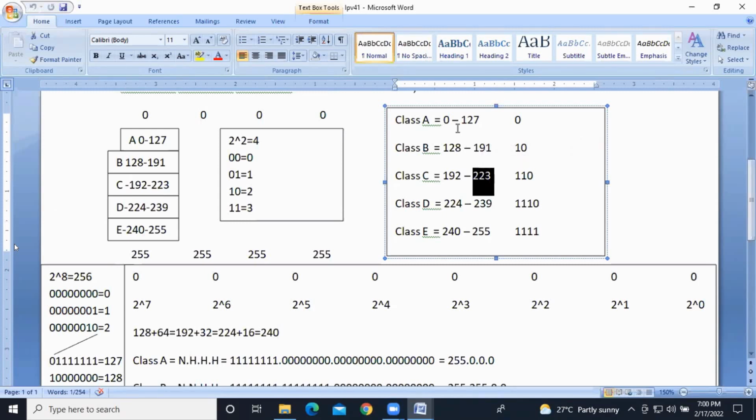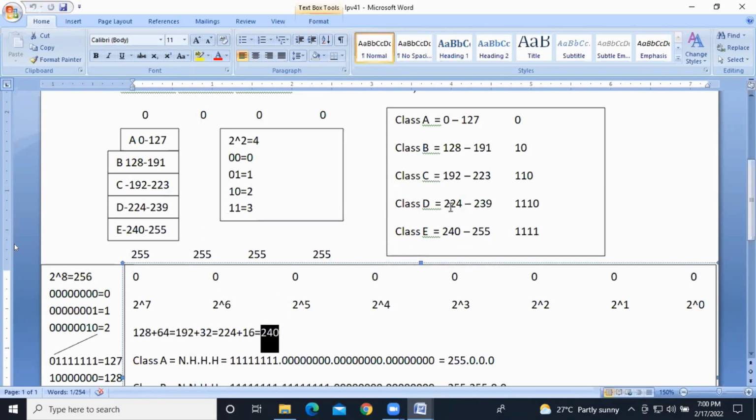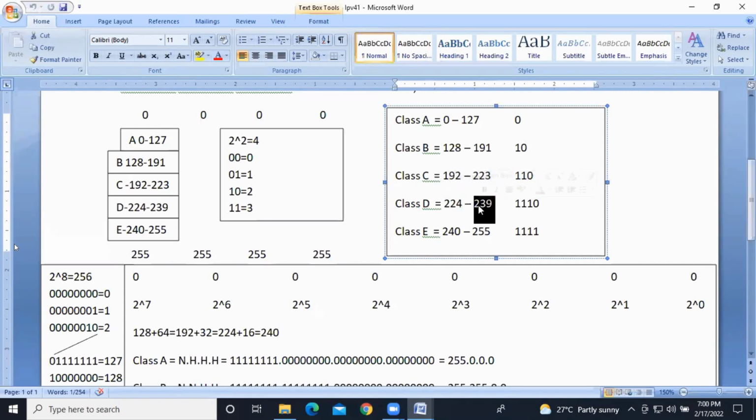I hope you got it. So now class D, 1110. How many bits? 4. 128 plus 64 plus 32 plus 16. How much? 240. So 224 to 239.